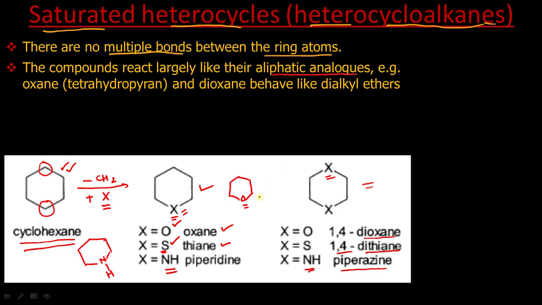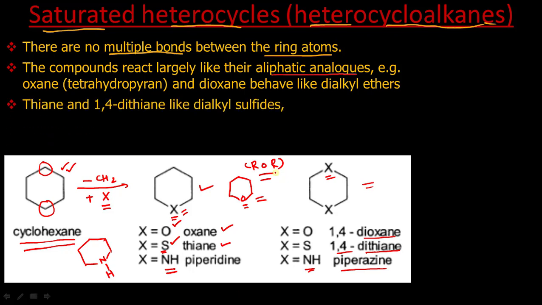For example, oxane. Oxane is a cyclic ether. Its properties will be similar to ROR ethers, dialkyl ether. Similarly, these dithianes or thiane, thiane means if it is sulfur, their reactivity will be similar to RSR, or we can say R2S, dialkyl sulfides.